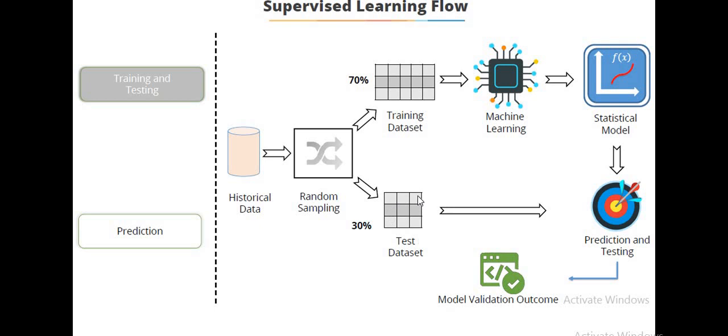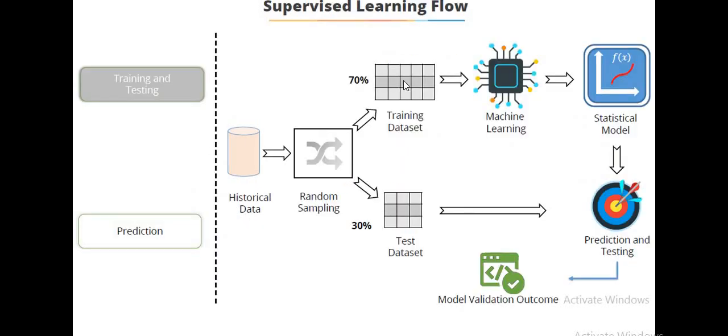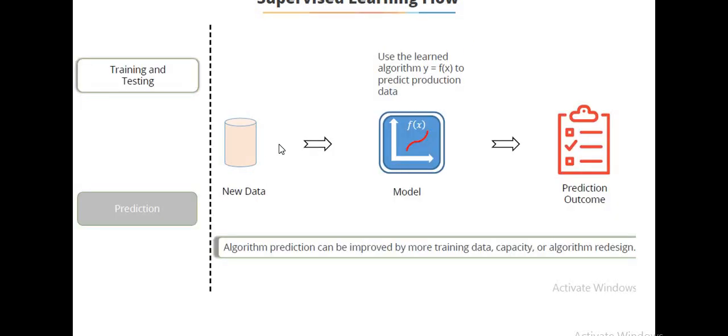The test data is used to test the model developed from the training data. Finally, model validation is done, where new data is given to the statistical model. Since the model is already trained and tested with the available data, new data can be given to the model to predict the outcome. This is how the supervised learning flow occurs.